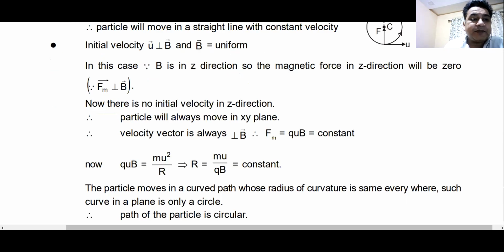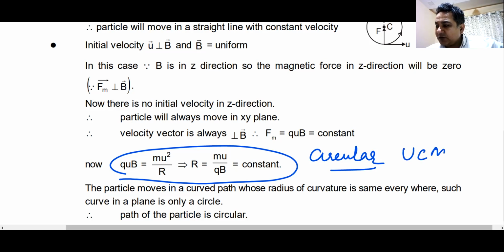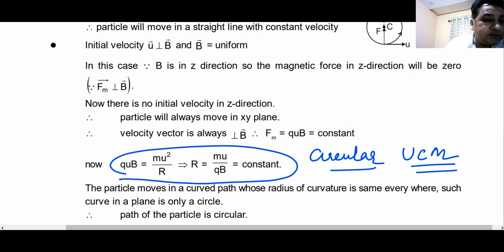Sir. So what happens when the angle is 90 degrees? We all remember that it moves in a circular path. In fact, this is the case of UCM. Yes or no? Yes, sir. The radius is mv by qB, and it has an angular velocity and a time period. Both the angular velocity and time period are independent of the velocity. Yes or no?